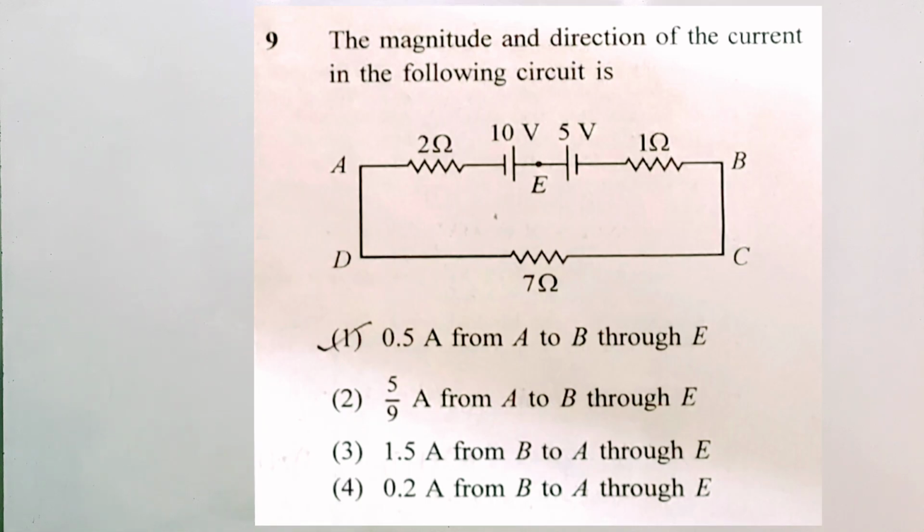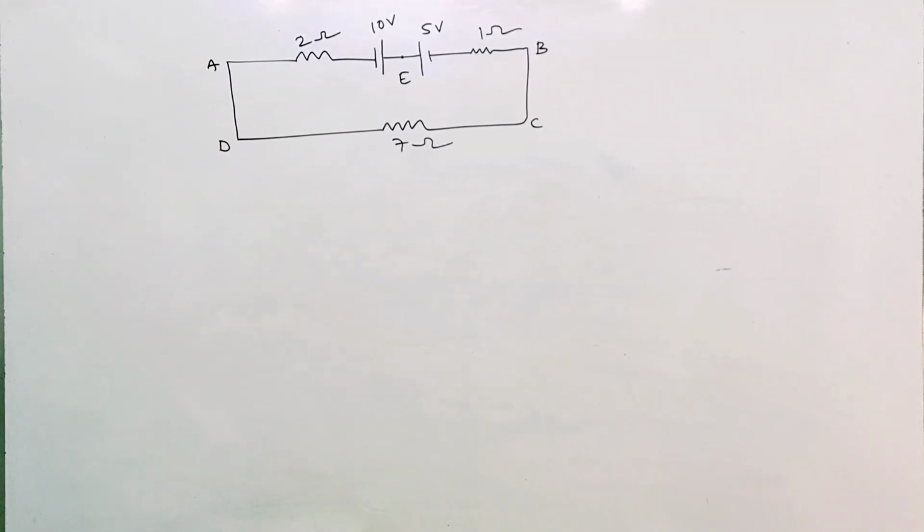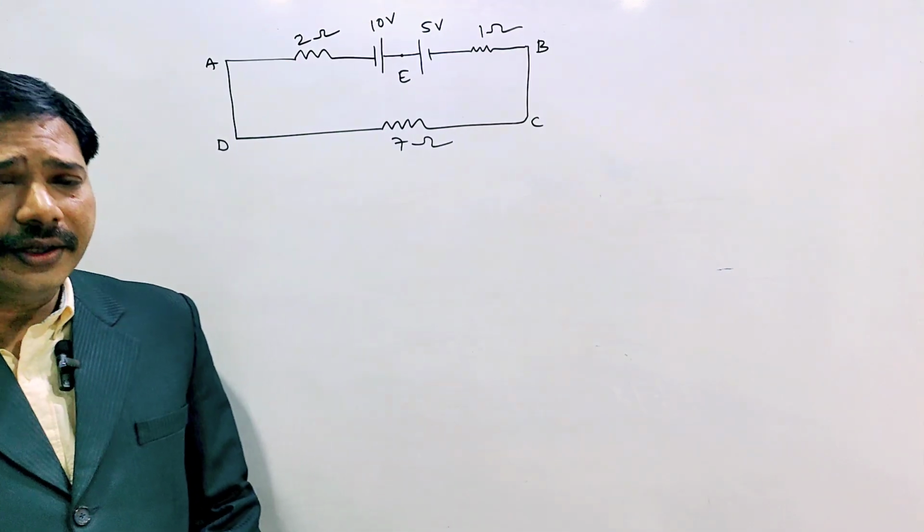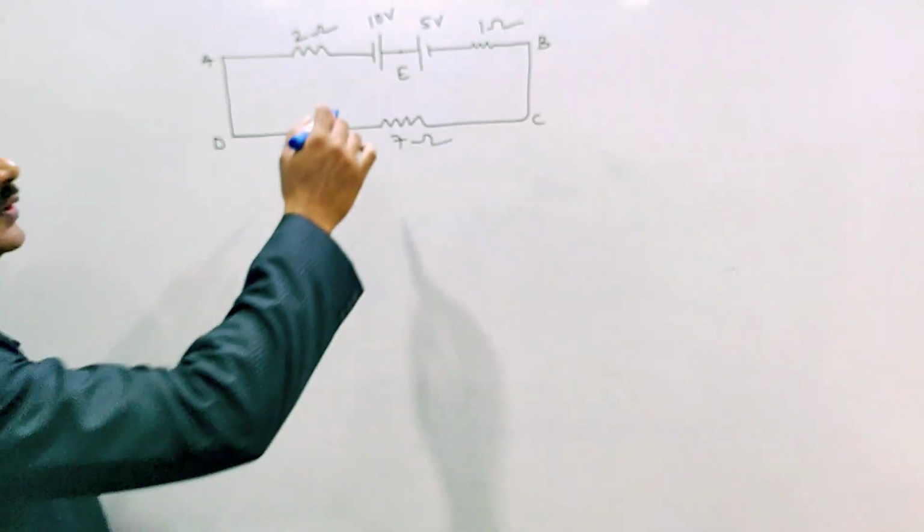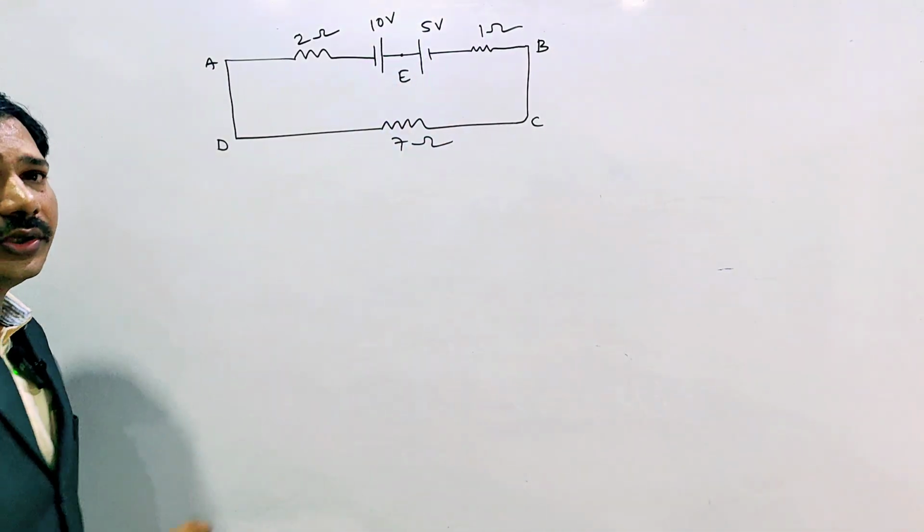The magnitude and direction of the current in the following circuit is. One circuit is given. So in this, what they are asking, the magnitude of the current and the direction also. So observe the diagram carefully. In this circuit we can observe, it is very clear. Here 10 volts and 5 volts cells are there and 3 resistors are connected. Here you can observe the positives are in opposite directions.